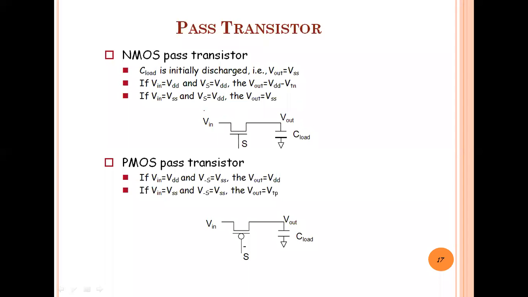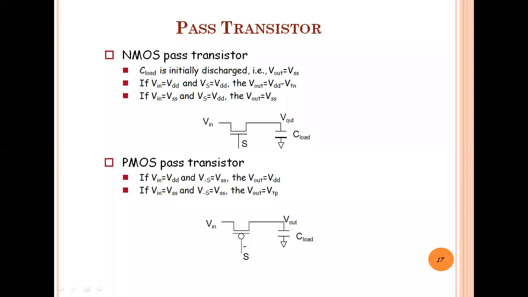Now, in the first case, I am applying the input signal as VDD, and VS is also applied as VDD to this NMOS type of transistor. This is the NMOS type of transistor, and this is the PMOS type of transistor because we have the bubble there. So in the first case I am applying VIN as VDD and VS as VDD.